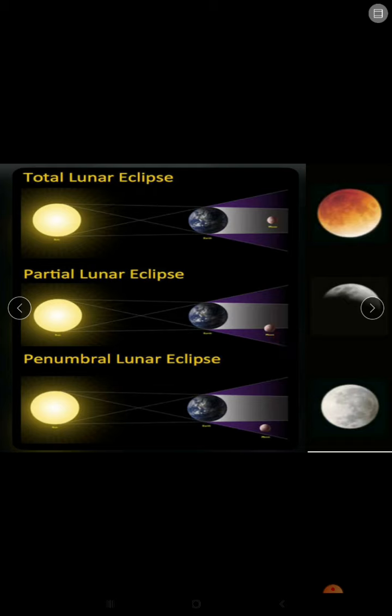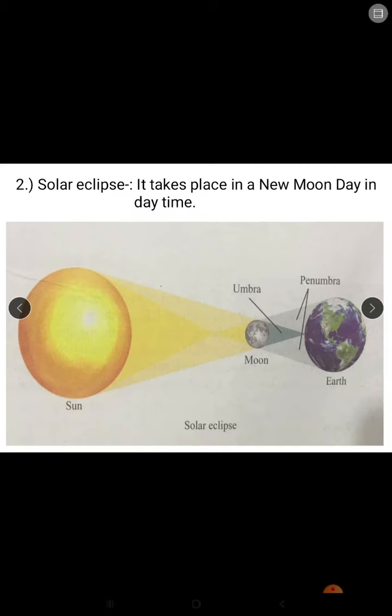Here total sunlight is not hidden. So during partial lunar eclipse, moon looks like this. And when moon comes in a penumbral shadow, then it is called penumbral lunar eclipse, and at that time moon looks like this, white in color.